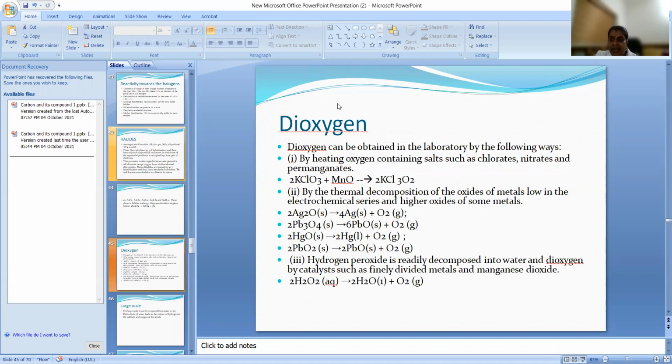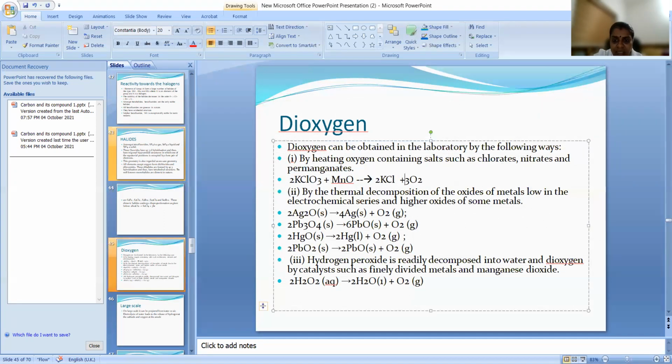So now let us see a few things about dioxygen also. Dioxygen, we know O2, that is our oxygen which we are breathing, that we can prepare in the laboratory by heating KClO3, potassium chlorate, in the presence of manganese dioxide. When you heat it, we are going to get KCl plus O2. Here we will get oxygen.